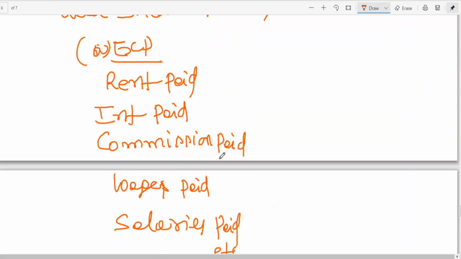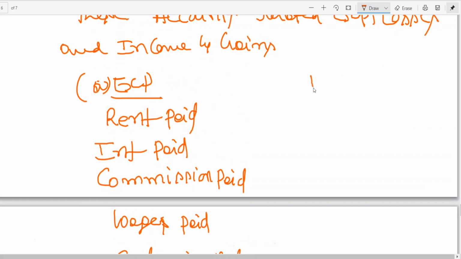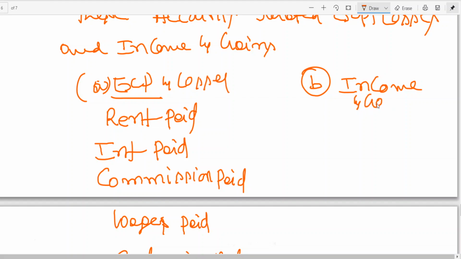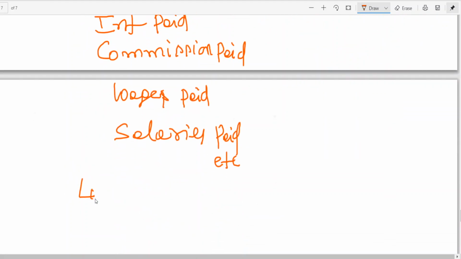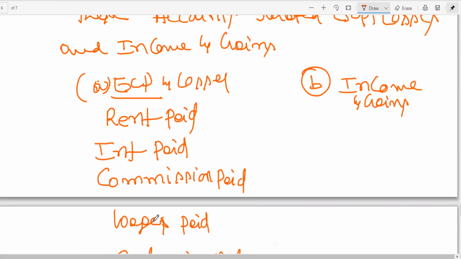A few examples I have given. Income. Here, for expenses I have given losses, like loss on sale of asset. I think this can be given as losses. Income and gains.